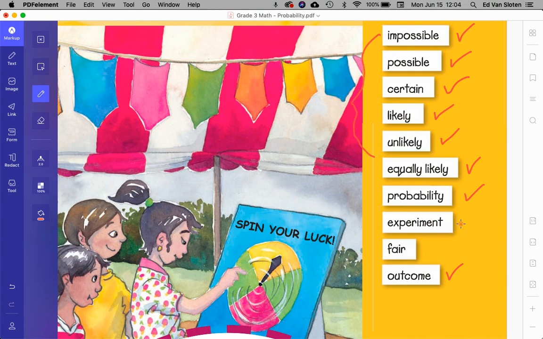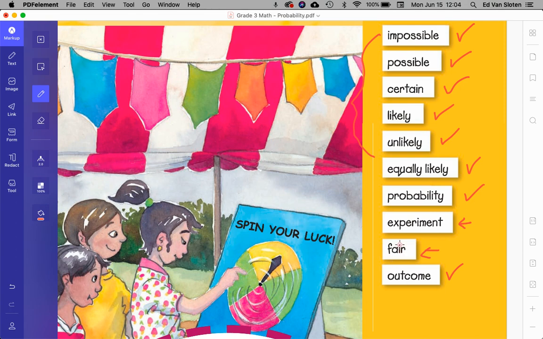An experiment is a fancy word for something like flipping a coin or rolling dice. And then fair is about, well, let's say I have a spinner and half the spinner is red, half the spinner is yellow, and then I spin. Is it fair for the colors?